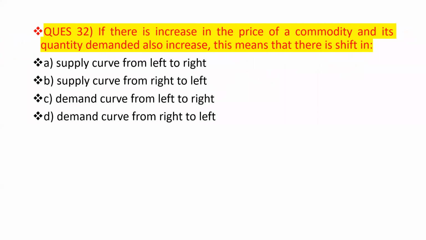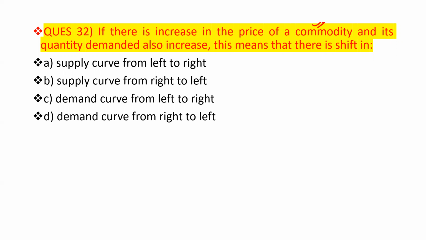Now move to the next question, question number 32. This one is a graphical based question. If there is an increase in the price of the commodity and the quantity demanded also increases, what does that mean?